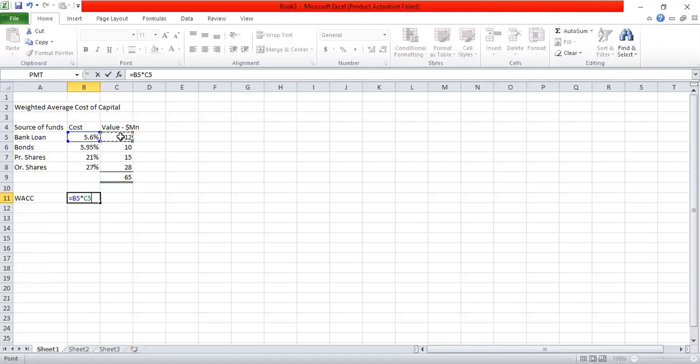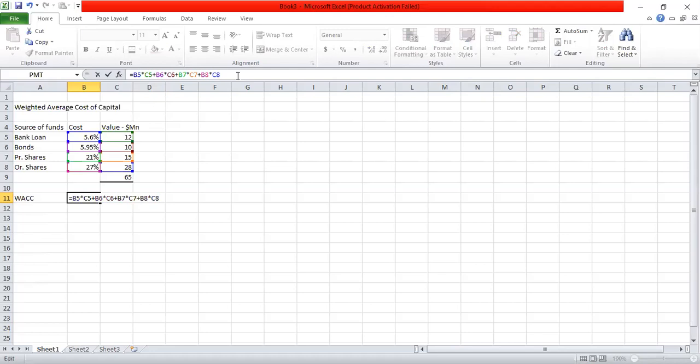Then the total cost we are going to divide by the total value, which is $65 million. So first I multiply individual cost by the individual values, and after taking the total cost in this way, I divide that by the total value of the investment, which is 65 million.